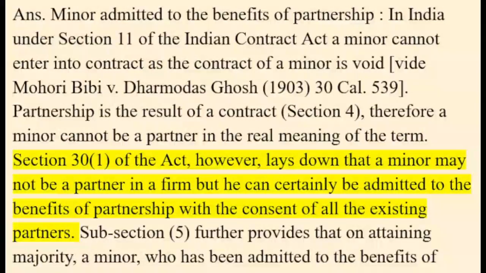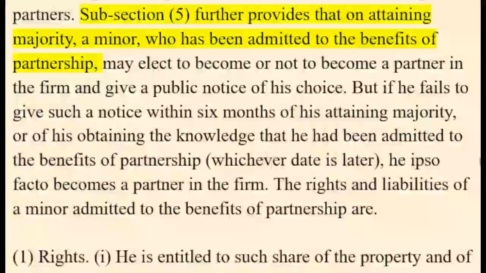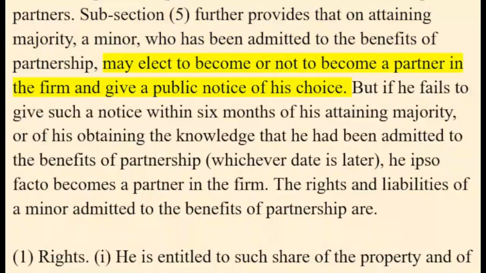Section 30(1) of the Act, however, lays down that a minor may not be a partner in a firm but he can certainly be admitted to the benefits of partnership with the consent of all the existing partners. Subsection 5 further provides that on attaining majority, a minor who has been admitted to the benefits of partnership may elect to become or not to become a partner in the firm and give a public notice of his choice.